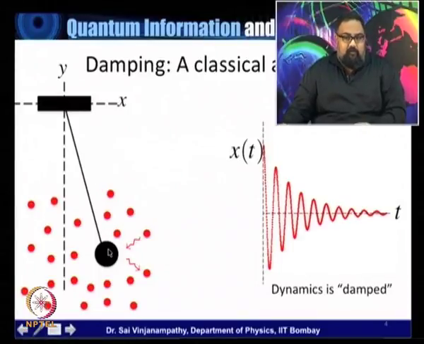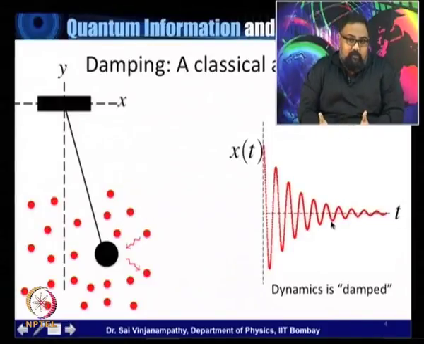On the other hand, we've developed a much better way of describing what happens to this pendulum in terms of a damping parameter, right? So when we write the differential equation for a damped harmonic oscillator or a damped pendulum, what we are describing is the effect that all of these molecules have on this pendulum, and hence we see a solution that looks like the one that I've plotted on the right. So the position as a function of time simply oscillates as you would expect a pendulum to do, but also fades away, which represents the fact that energy and momentum are getting carried away into the environment, right? Such a dynamics is called damped.